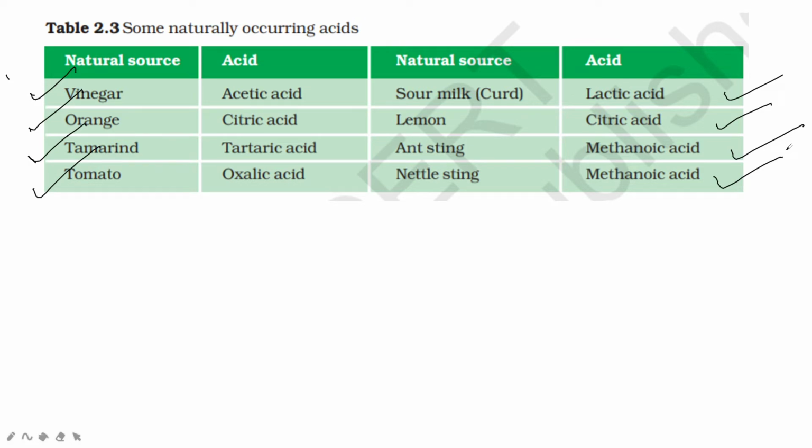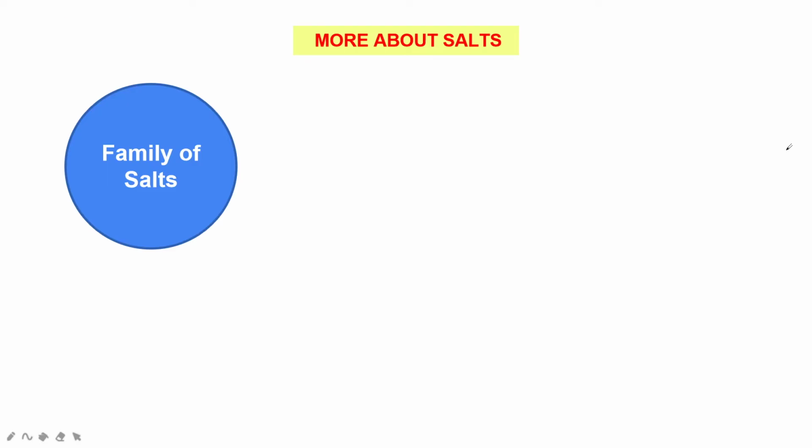Okay, let's come to more about salts, the family of salts. What are the families of salts? A salt is a compound formed from an acid by the replacement of hydrogen in the acid by a metal.